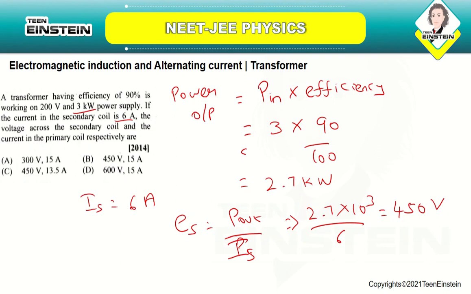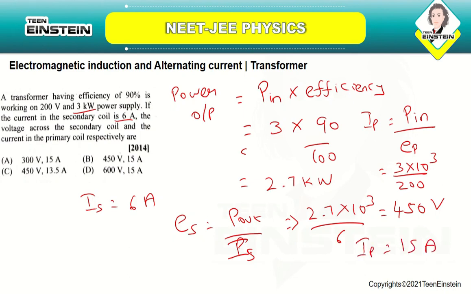So IP is equal to P in by EP, which is equal to 3 into 10 power 3 divided by 200. The input power is 3 kilowatt, so you are substituting that, and EP value is 200, and if you solve this you will be getting the IP value as 15 amperes. So the voltage is 450 volt and the current is 15 amperes. So the correct answer is option number B.